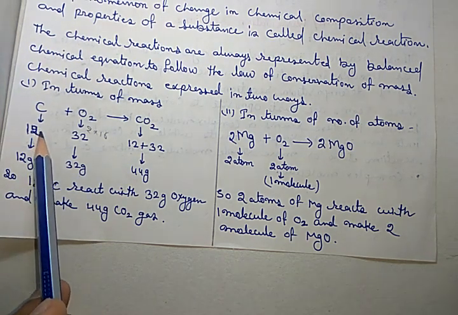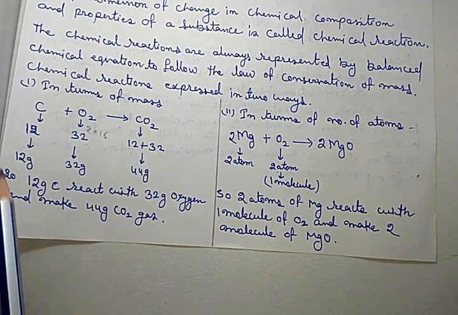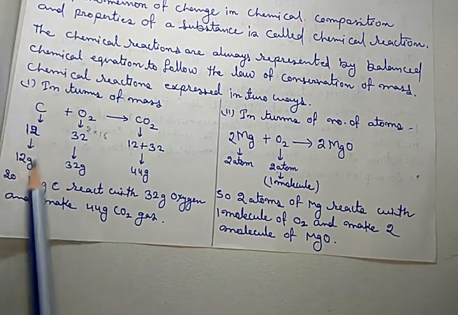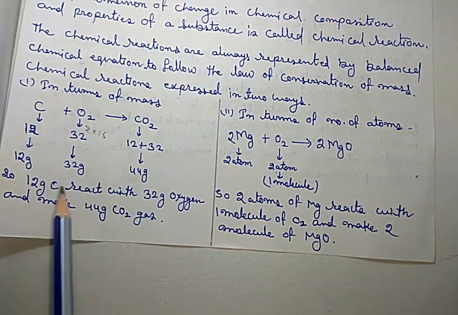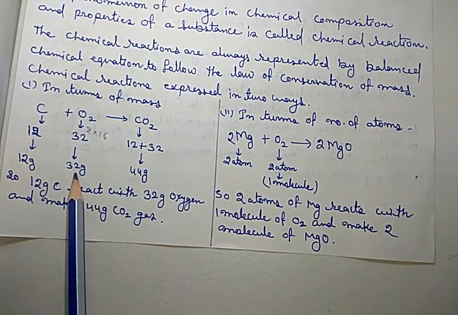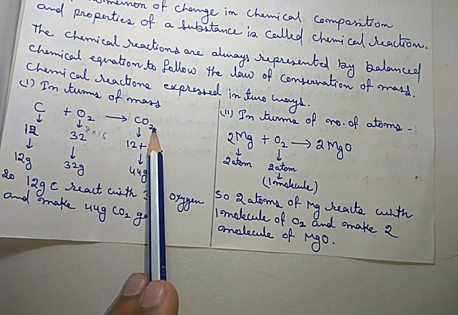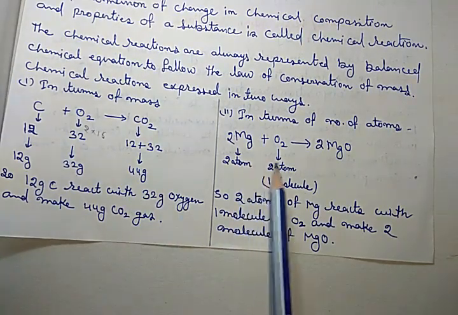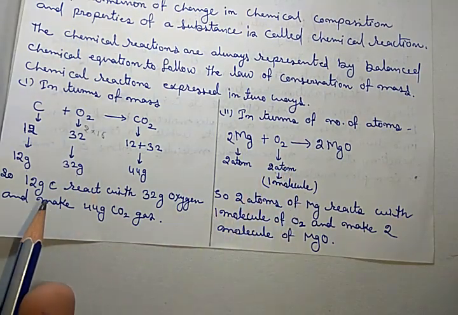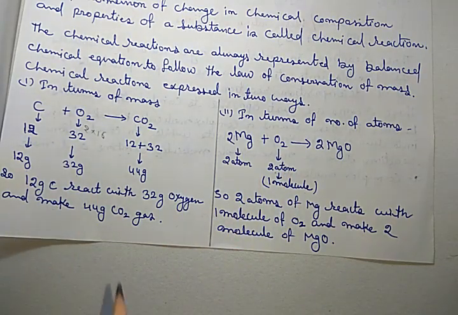Like here 12 is the atomic mass, so 12 gram. Here 32 is the molecular mass of oxygen, O2, so 32 gram. Here the formed compound is 44, so 44 gram. Or we can use the number of atoms or the number of molecules.